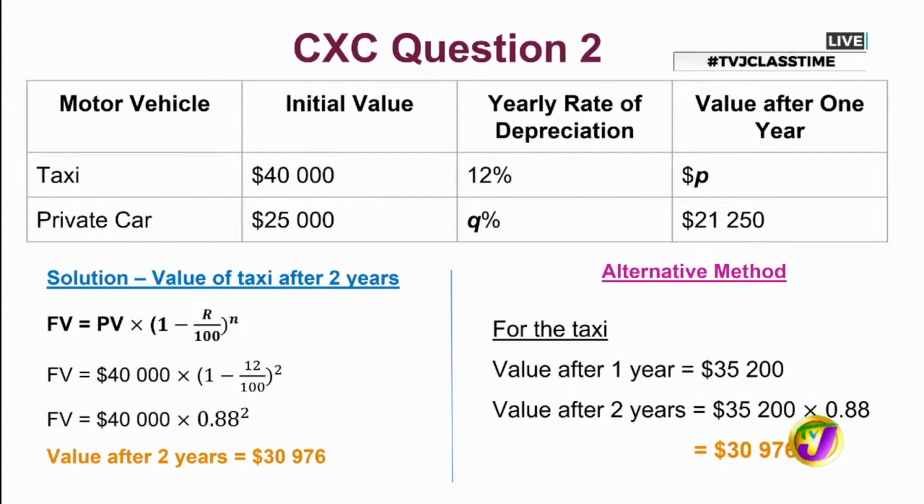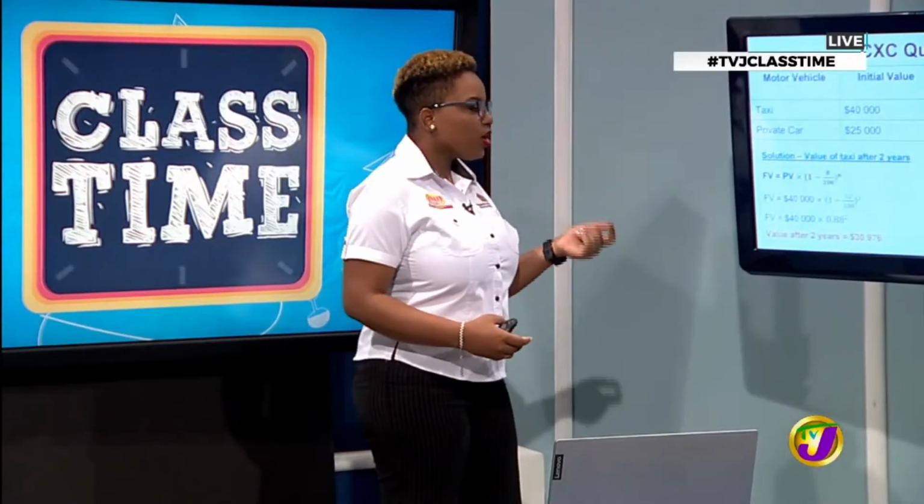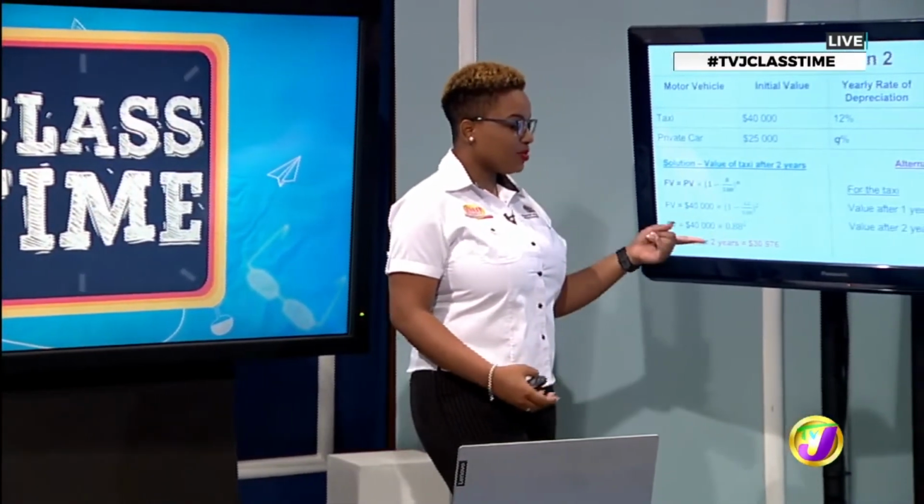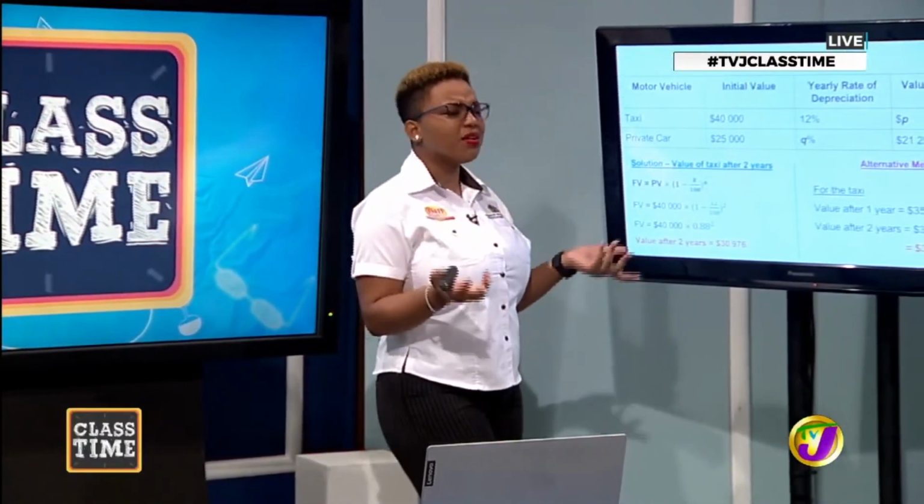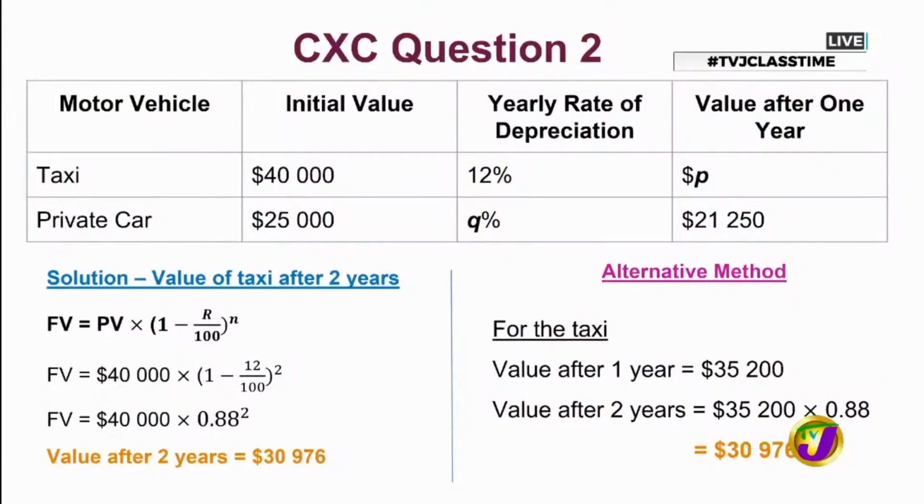But I just want to point out quickly though, Karima, if you just glance at the screen, you are seeing two values being multiplied by 0.88. And you might be wondering to yourself, but how do they get the same answer and you're multiplying 40,000 by 0.8 and you're multiplying... Hold up. Talk about that, yes.